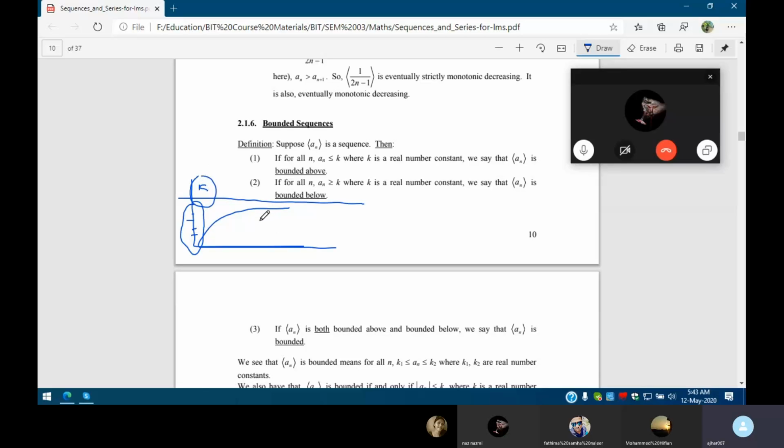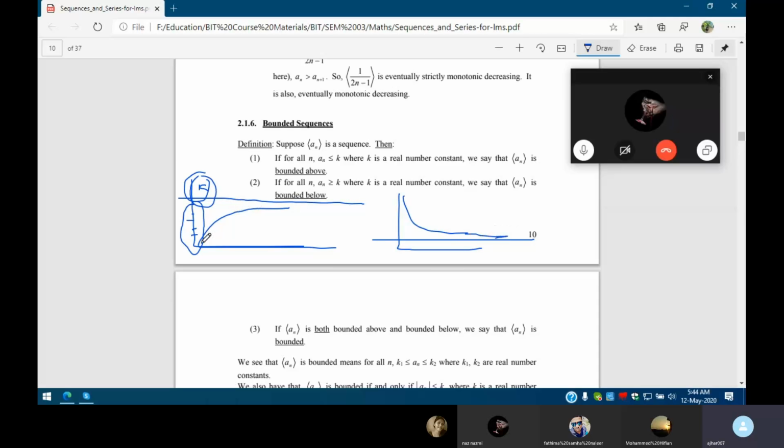Bounded above means there is a boundary k on top of this graph. So this is bounded above. The other way around, we have a sequence like this. So this is bounded below. There is a boundary here. This sequence will not go below this one, right? It will reach this one.